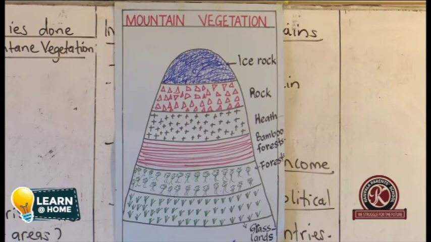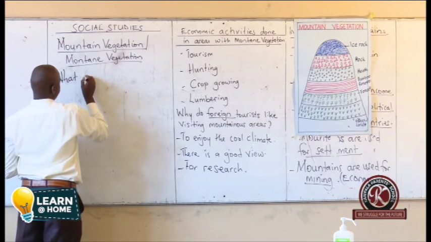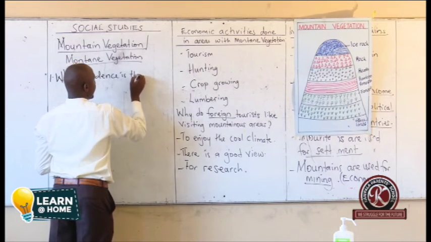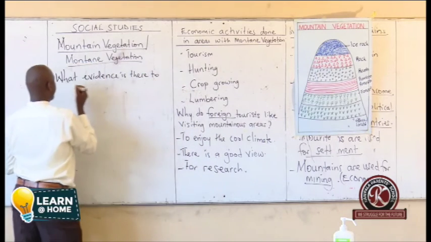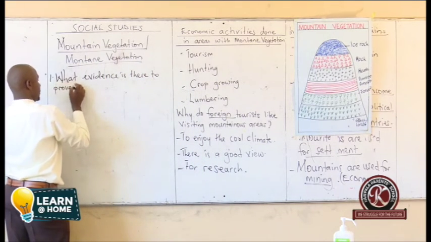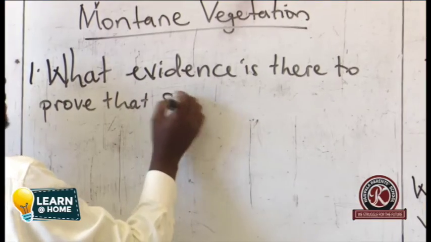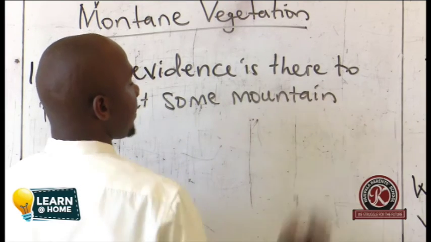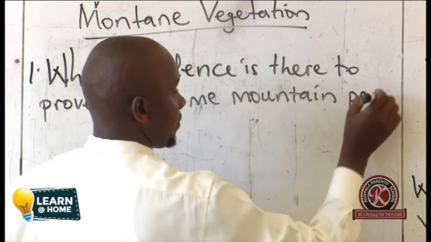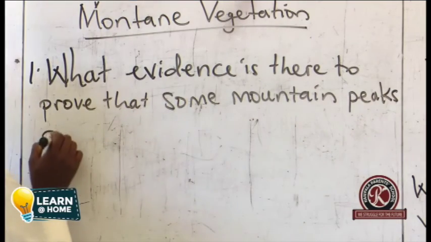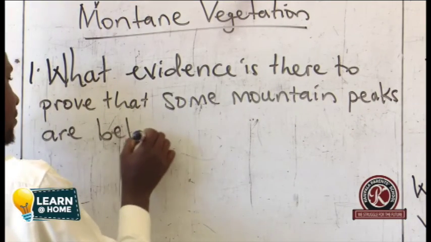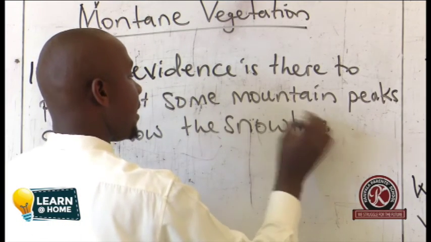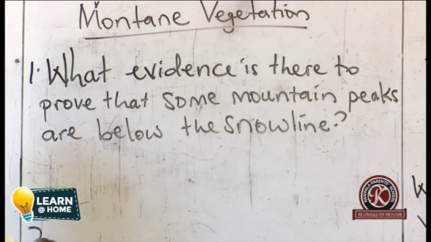Number one will be, what evidence is there to prove that some mountain peaks are below the snow line? That's one. Another question, question 2.